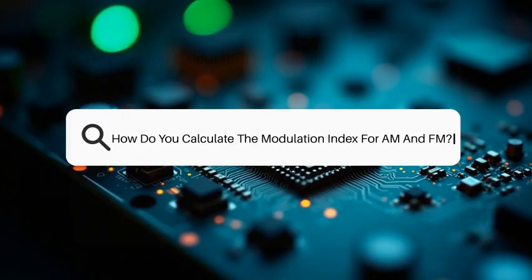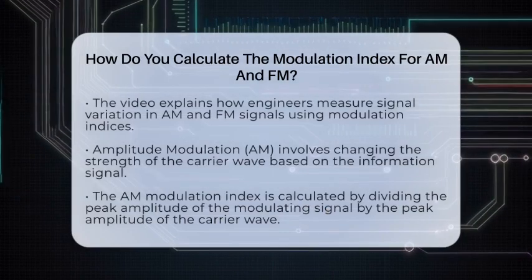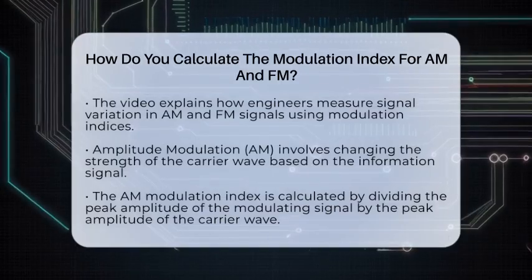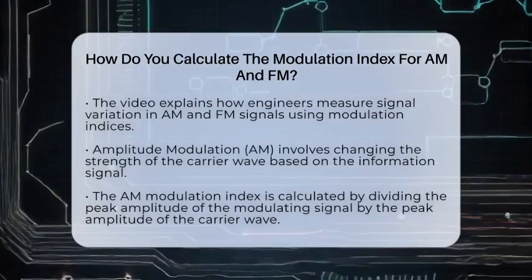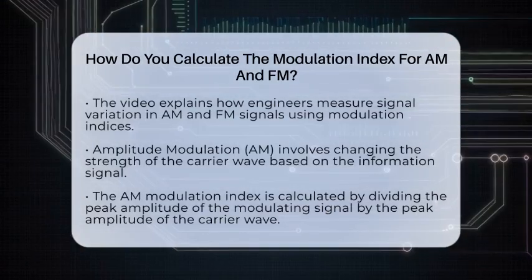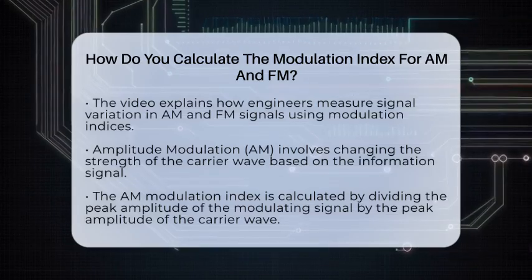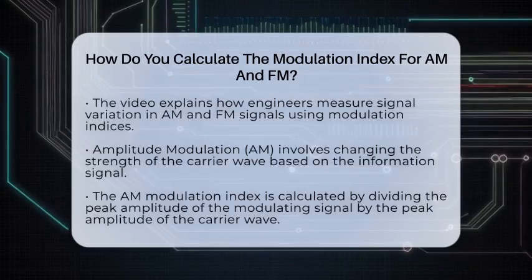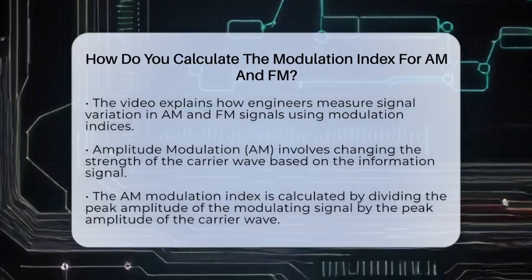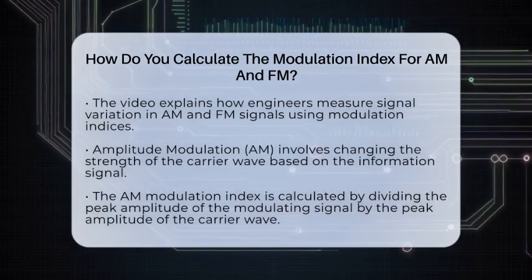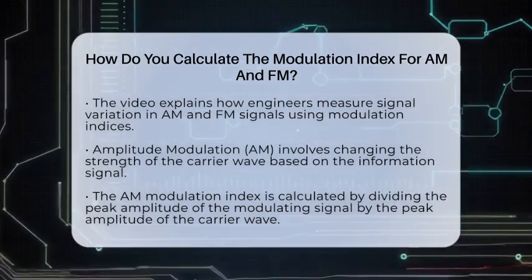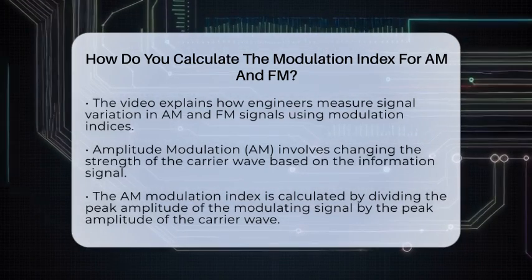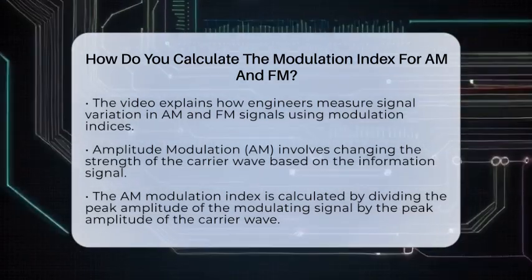How do you calculate the modulation index for AM and FM? Imagine tuning into your favorite radio station and wondering how the sound quality is maintained or how the signal's strength is controlled. Today, we're going to explore how engineers measure the extent of signal variation in two common types of analog modulation: amplitude modulation and frequency modulation. These measurements are called the modulation indices, and they are essential for designing clear and efficient communication systems.